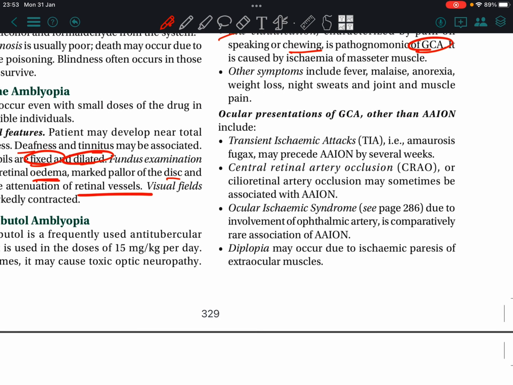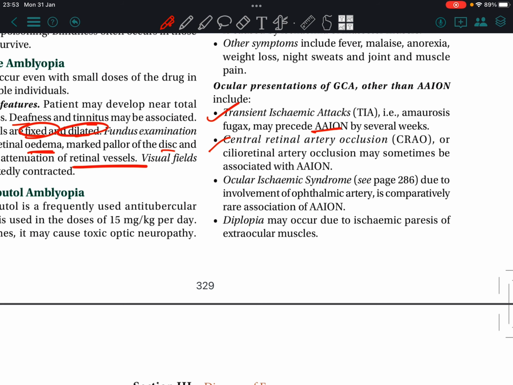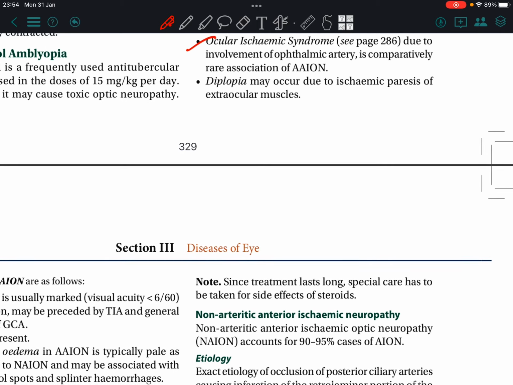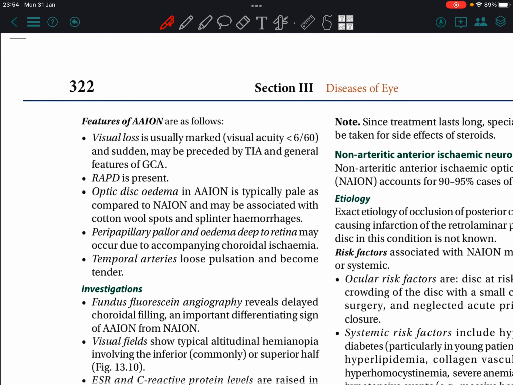Ocular features of GCA other than AION: transient ischemic attacks and amaurosis fugax may precede AION by several weeks. Central retinal artery occlusion or cilioretinal artery occlusion may sometimes be associated with AION. Ocular ischemic syndrome is a comparatively rare association of AION. Diplopia may occur due to ischemia of extraocular muscles. Features of AION are as follows.